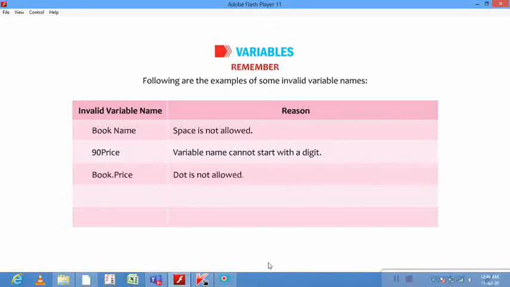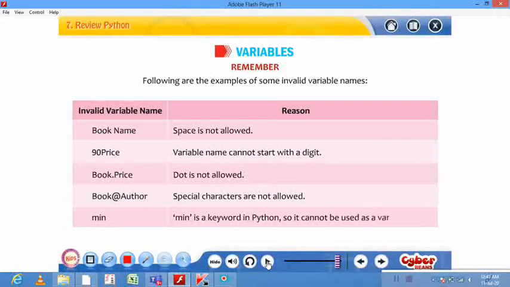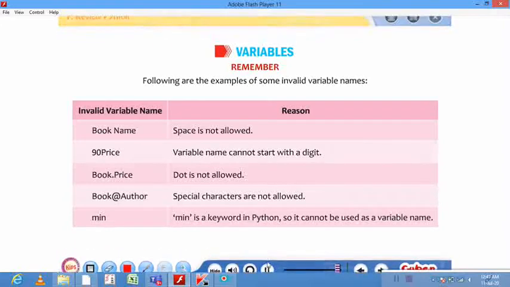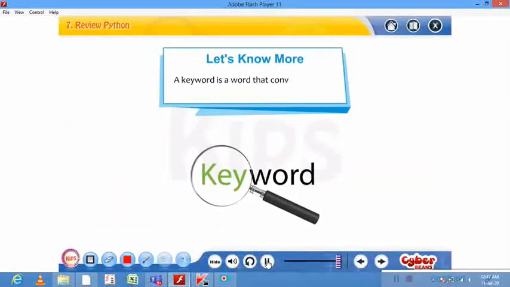So these are some examples of invalid variable names. Let's know more. A keyword is a word that conveys a special meaning to the compiler.